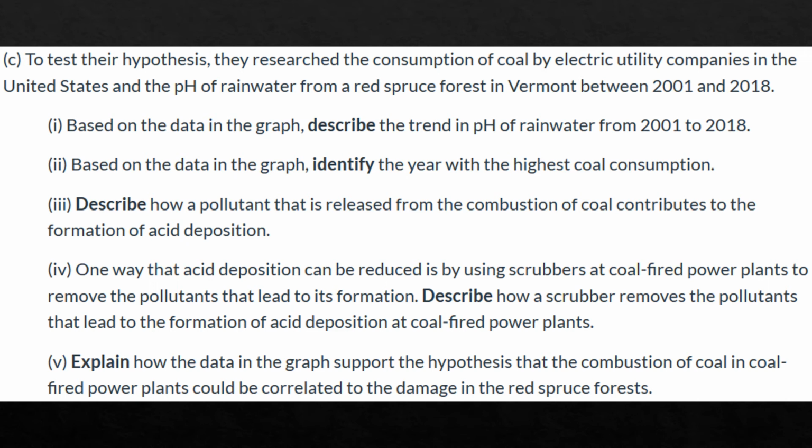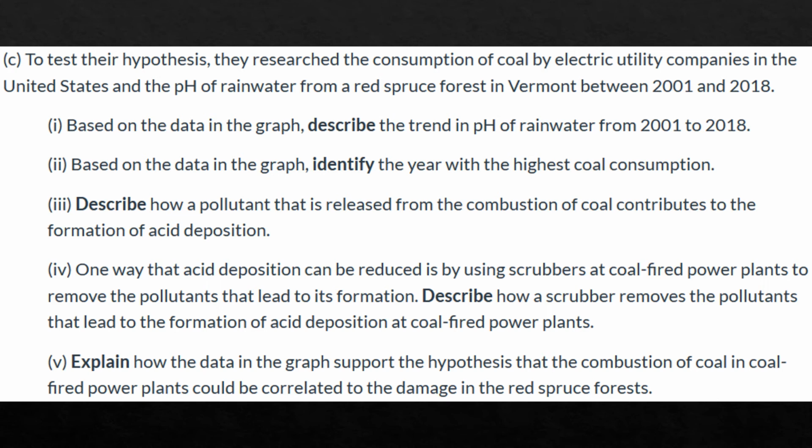1. Based on the data in the graph, describe the trend in pH of water from 2001 to 2018. 2. Based on the data in the graph, identify the year with the highest coal consumption. 3. Describe how a pollutant that is released from the combustion of coal contributes to the formation of acid deposition.